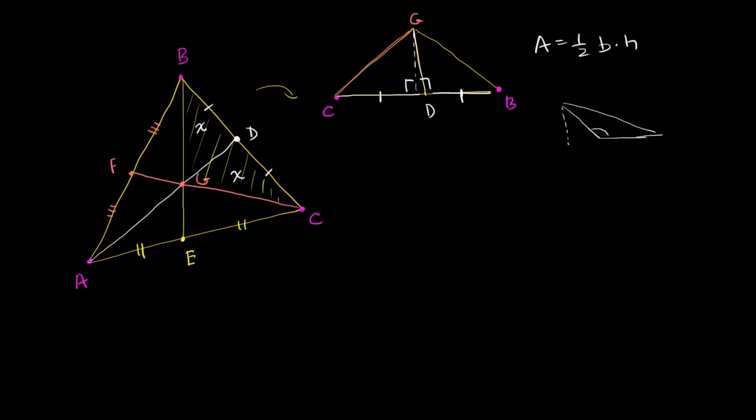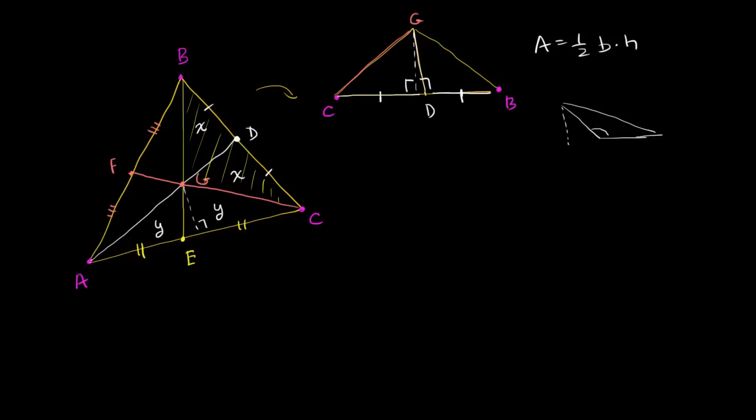And you can use the exact same logic to say, well, look, this guy and this guy, they have the same base, and they both have the same height. So if this one right over here is of area y, then this one over here is also going to be of area y. They're going to have the same area.